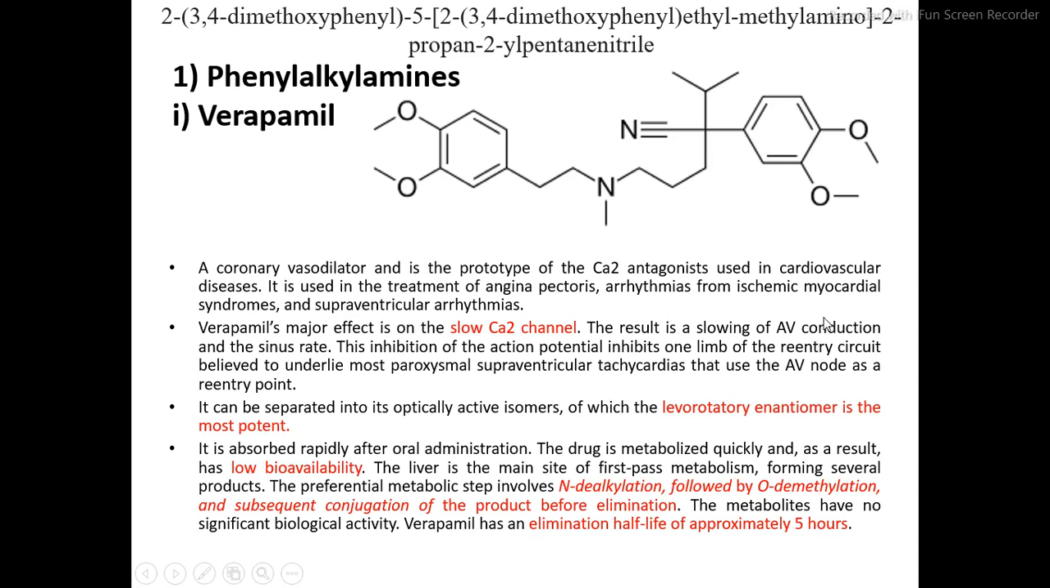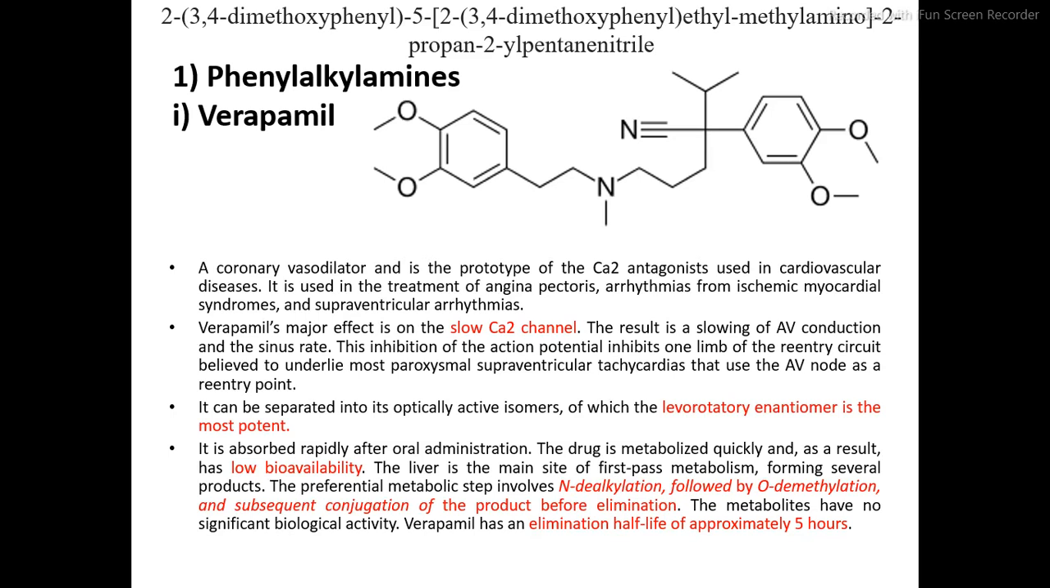So verapamil is a coronary vasodilator and is a prototype of the calcium antagonists used in cardiovascular diseases. It is used in the treatment of angina pectoris, arrhythmias from ischemic myocardial syndromes and supraventricular arrhythmias. Now this verapamil has a major effect on the slow calcium channel, and once it acts on the slow calcium channel, it slows down the AV conduction and thereby the sinus rate.